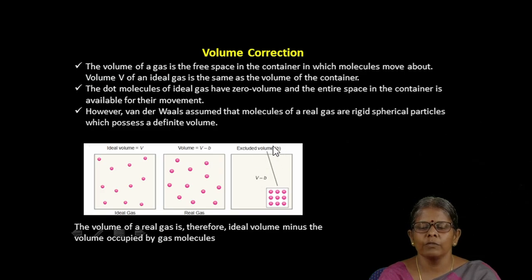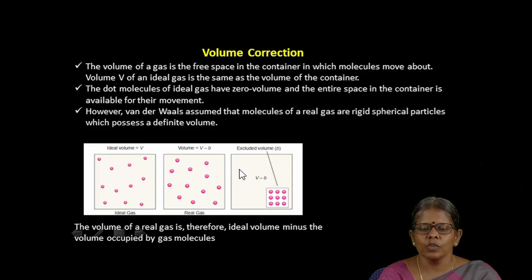This excluded volume has no effect on the behavior of the gases. The volume originally occupied by the gas is only 1/4 of the volume we have used for the ideal gas equation. Therefore, a large amount of empty space is there, which also has its impact on the ideal gas equation.